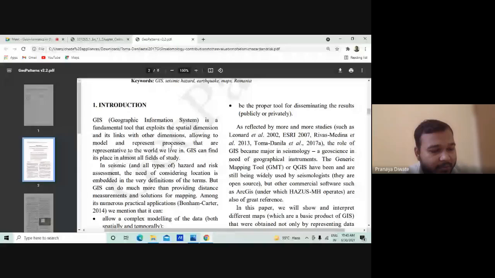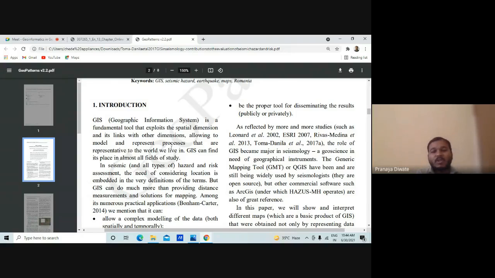In the previous paper, you saw what different kinds of data sets we are using for this seismic study. In seismic hazard and risk assessment, the need of considering location is embedded in all of it, and GIS can find its place in almost every field of study.